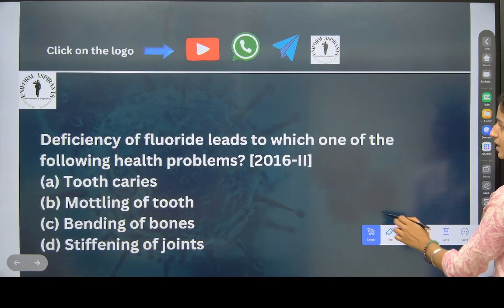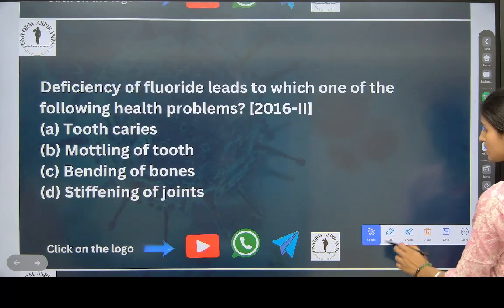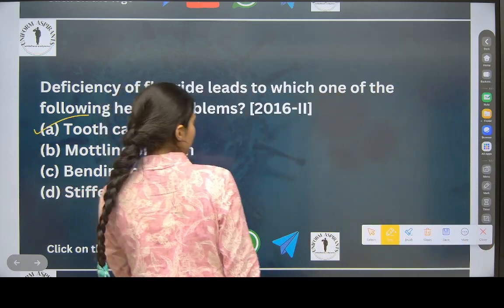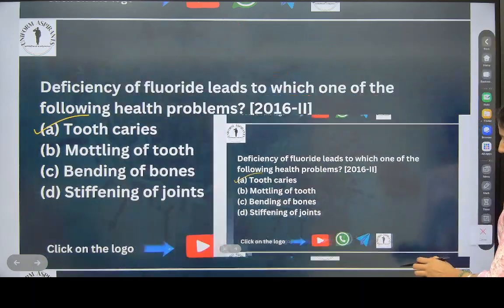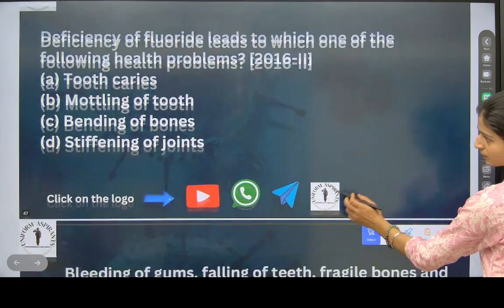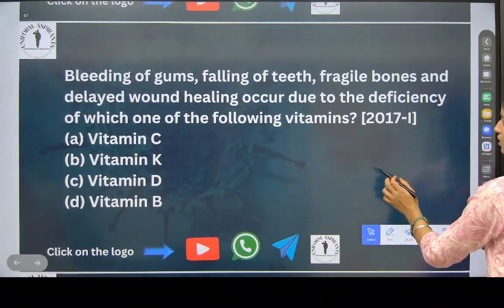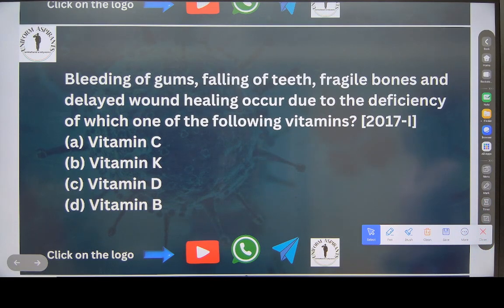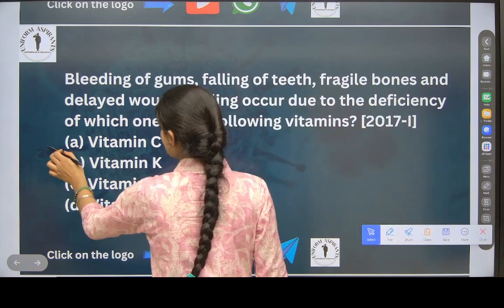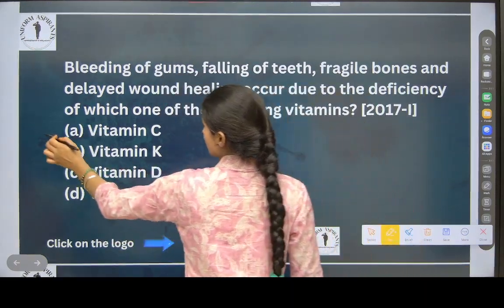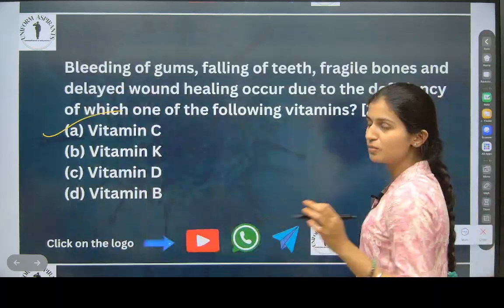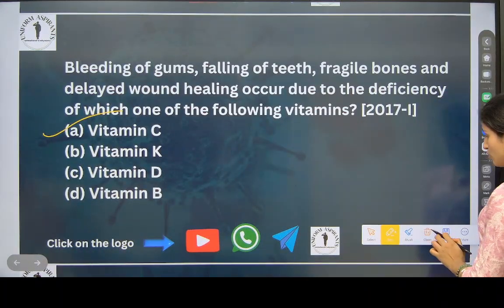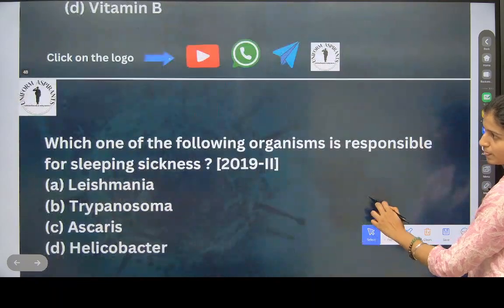Now see, a deficiency of fluoride leads to which one of the following? Yes, tooth caries. Means what? Cavities in the teeth. Yes or no? See here. Bleeding of gums, falling of teeth, fragile bones, and delayed wound healing occur due to the deficiency of which vitamin? When bleeding gum comes, you have to directly go to vitamin C only, because scurvy, you know.